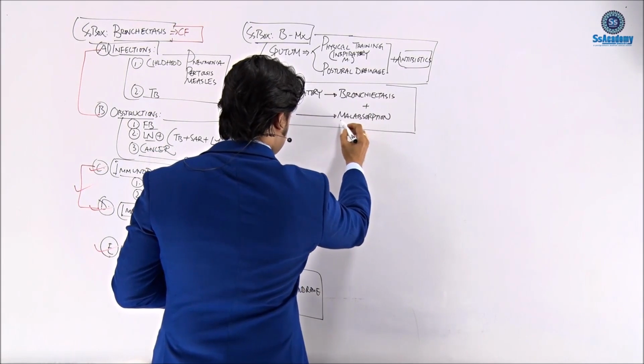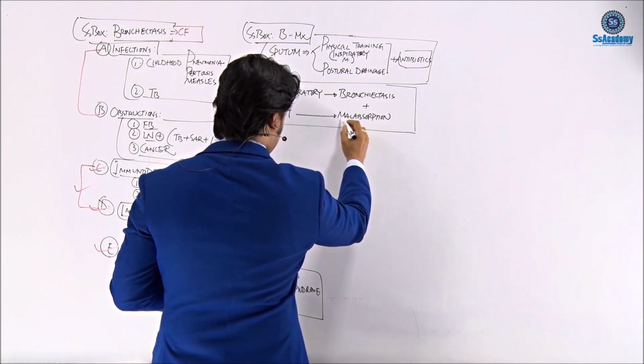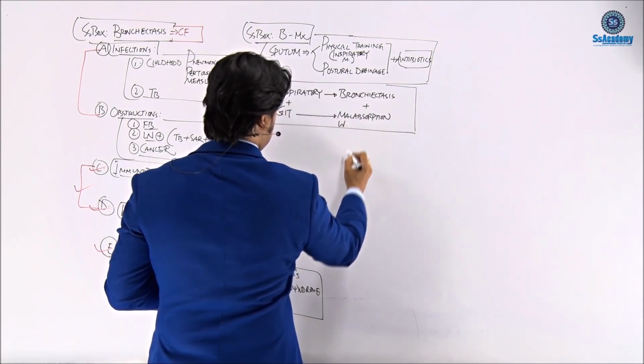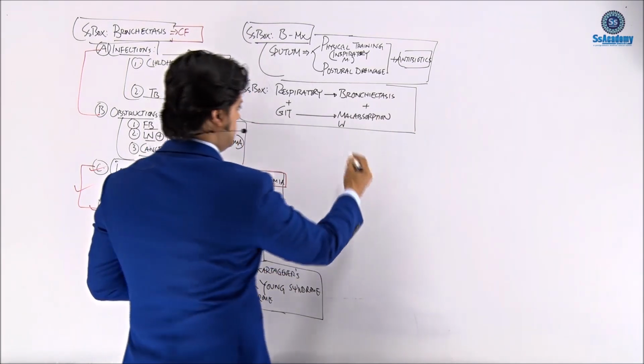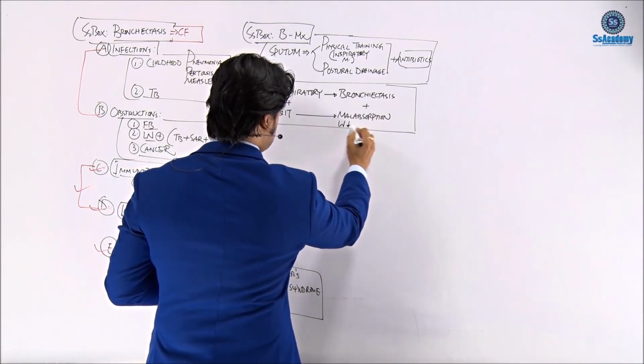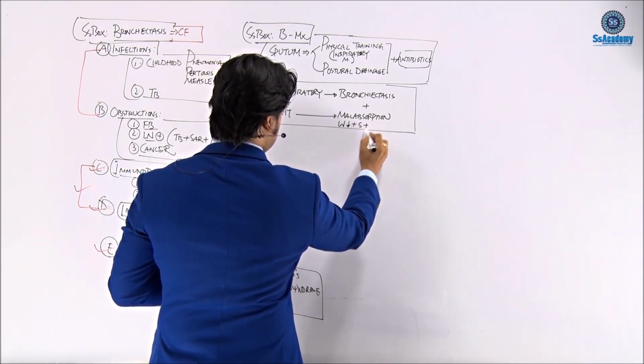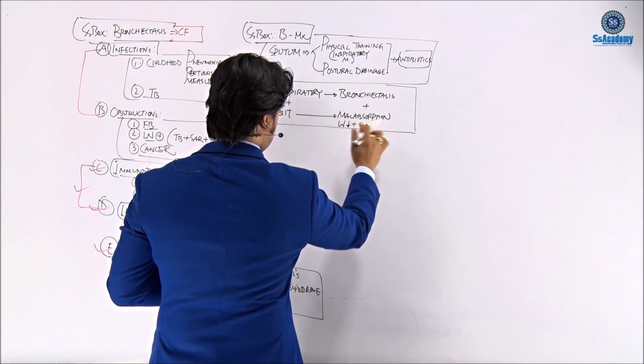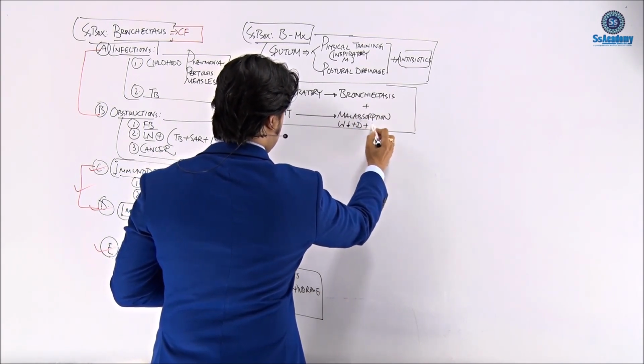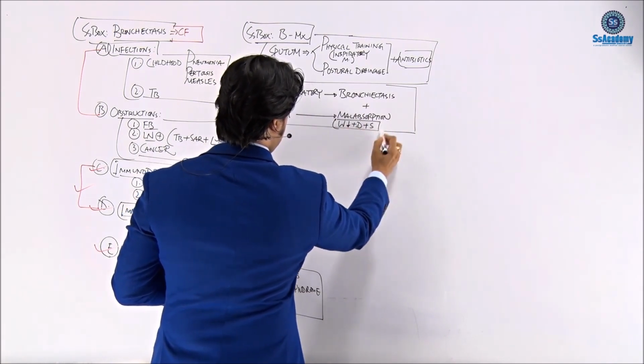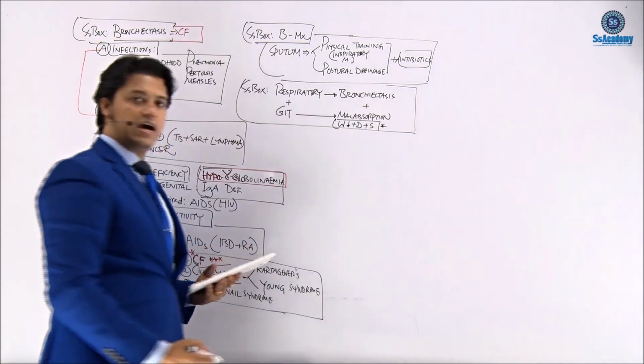Malabsorption is sometimes remembered as M reversed, W: weight loss, diarrhea, and steatorrhea. So malabsorption means weight loss, diarrhea and steatorrhea.